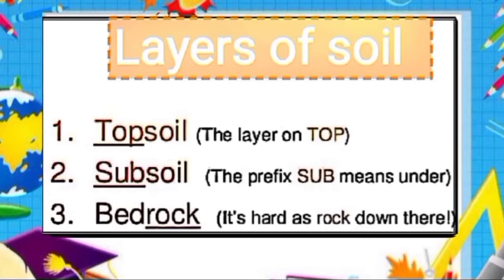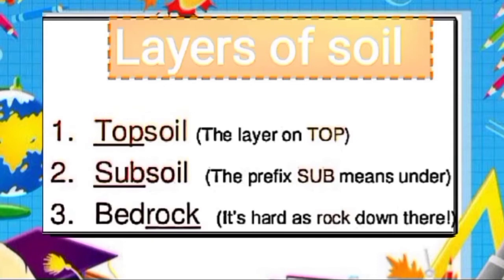So topsoil is the top layer of soil in which all plants grow, and it usually covers a layer of subsoil, which in turn covers the bedrock and other layers.